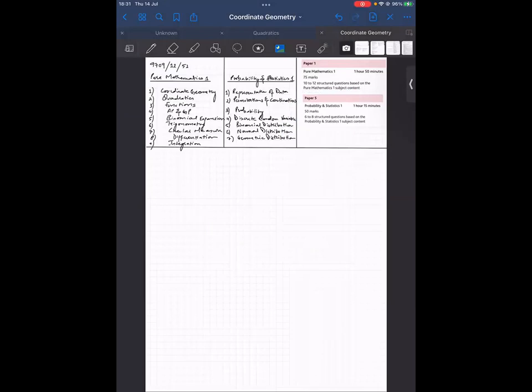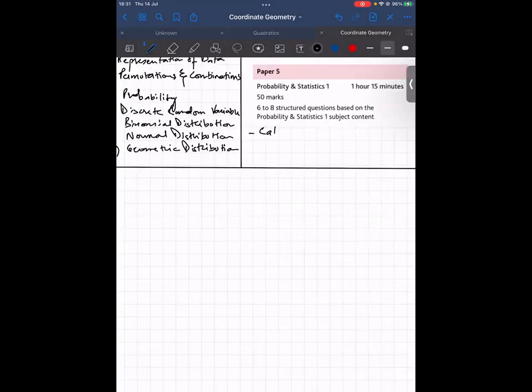6 to 8 structured questions. That means again from every topic you have at least one question. Calculators are allowed. And no choices. You have to attempt all the questions.